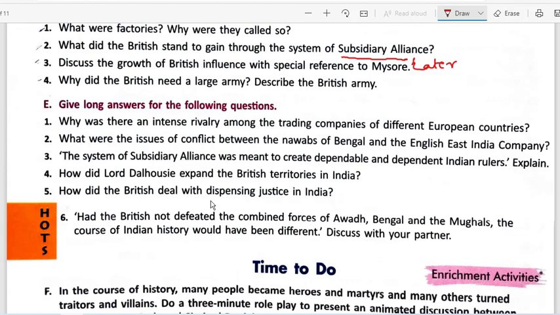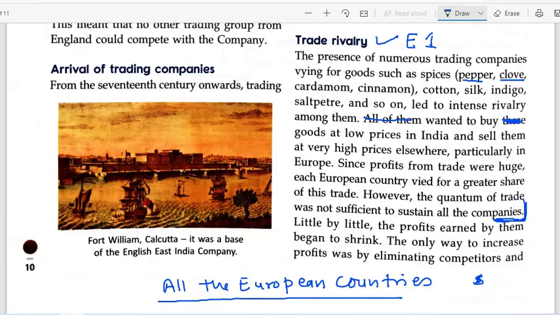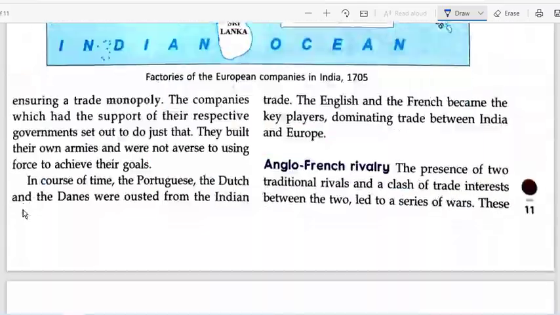Okay, all right. Now moving on to question number 2. What were the issues of conflict between the Nawab of Bengal and the English East India Company? So for this, you just come to the Bengal section.